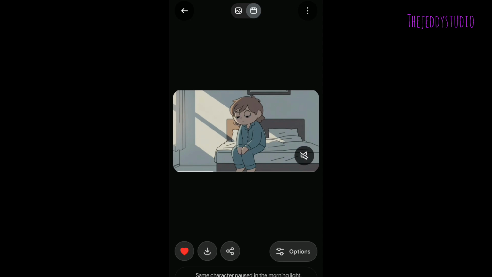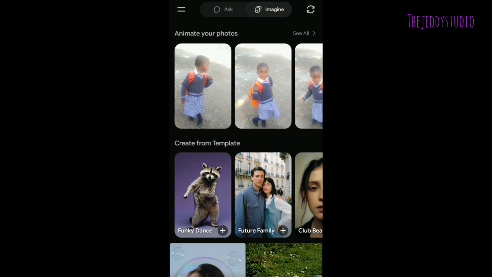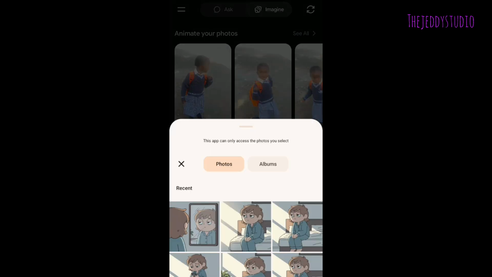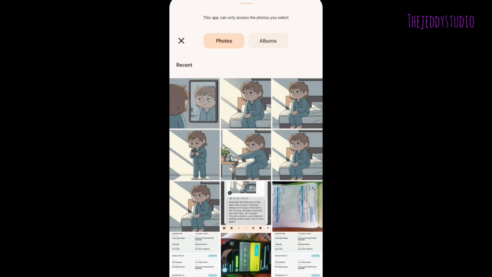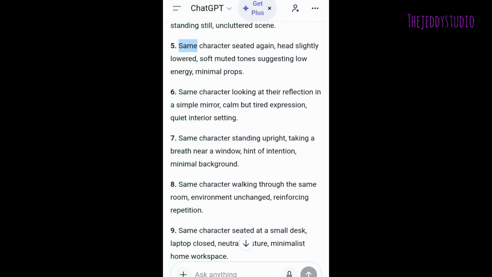Thank you. You can see now this is our clip 4. So you can see it has turned out well. Download and save it on the gallery of the device. Now let's create scene 5. Choose this photo here, the photo number 5.